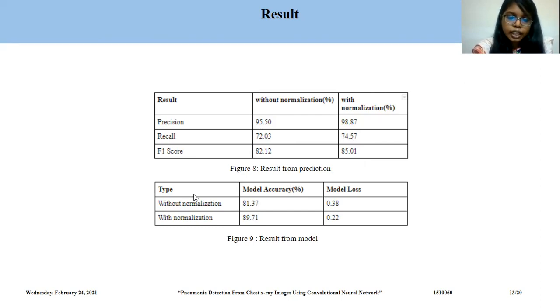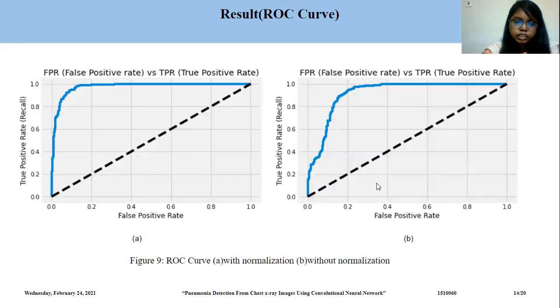From prediction, I have got the model accuracy without normalization 81.37%, and with normalization 89.71%, and I have shown the model losses. This is the ROC curve for the sequential CNN model with normalization and without normalization.